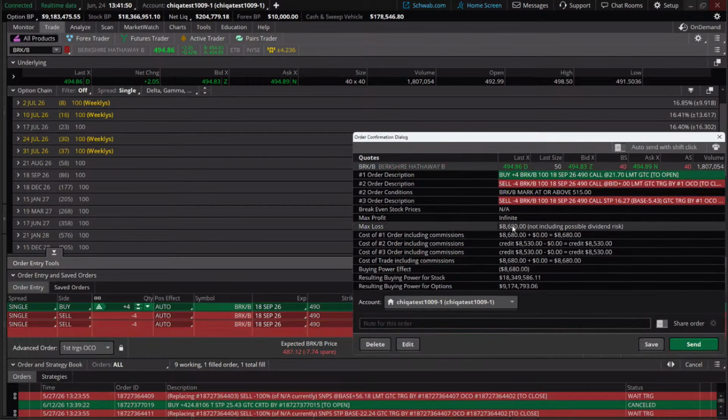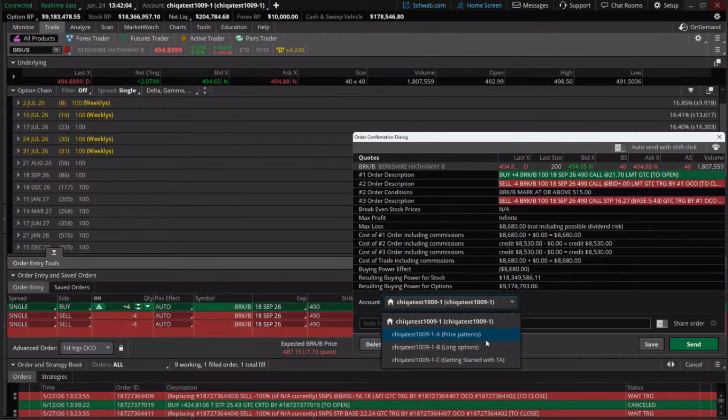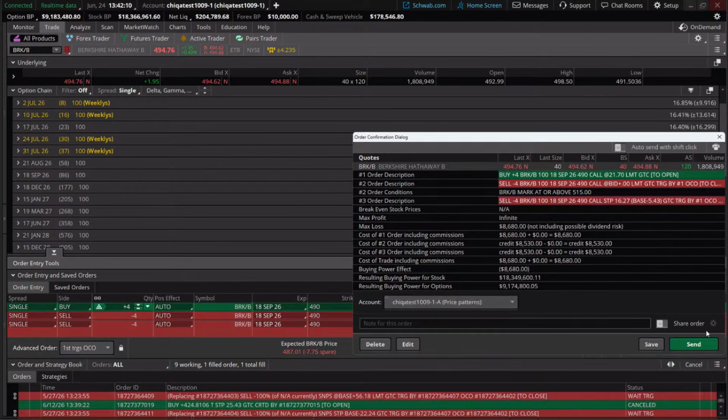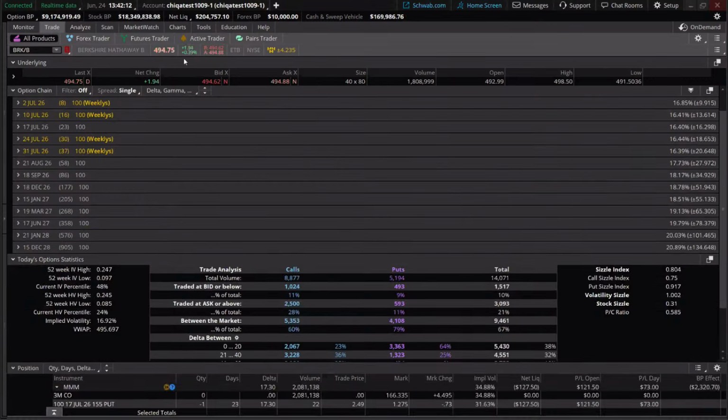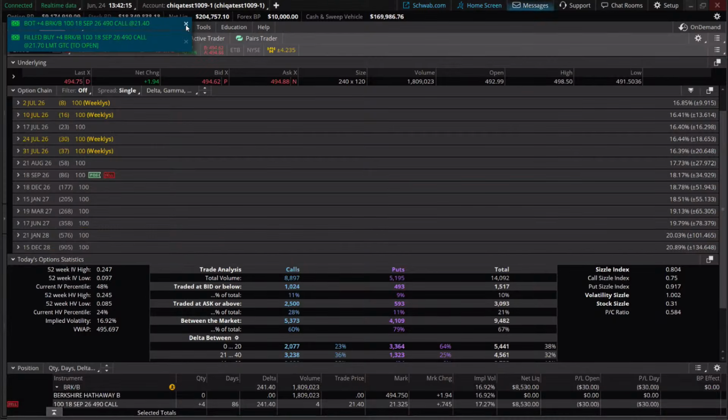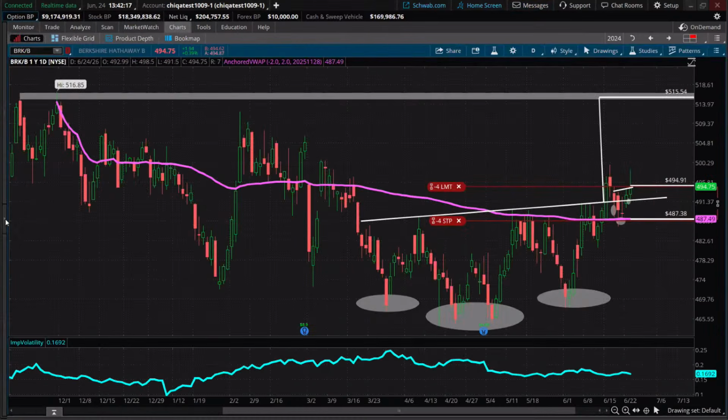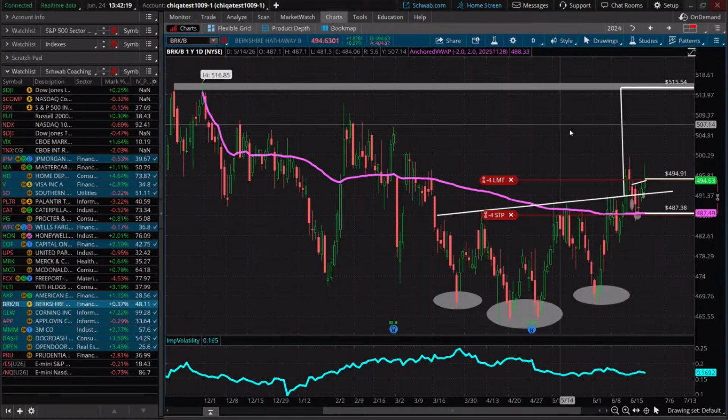Our max loss on the trade is going to be the amount that we are paying, so the amount of our premium. We're looking at about 8,700 there. Most we can make is uncapped since we are looking at a call option. Again, we chose this path because we have a lot of conviction across time frames, across price levels, things like that. So we're going to put that into our price patterns class there, and we are going to hit send. Okay, awesome.